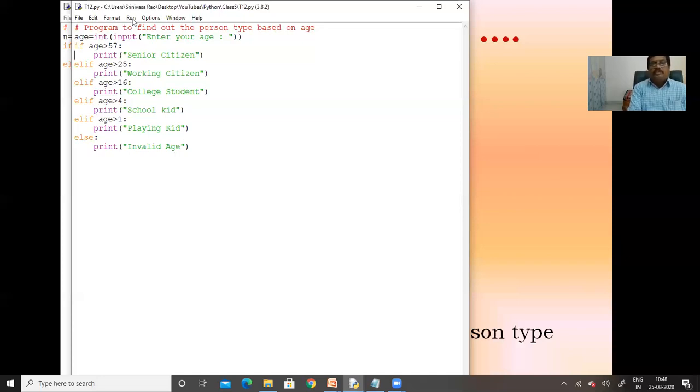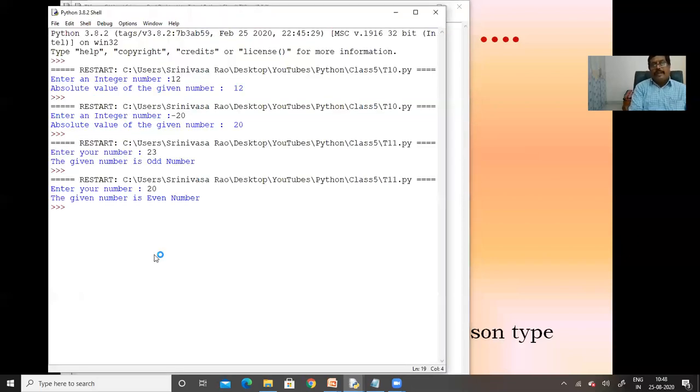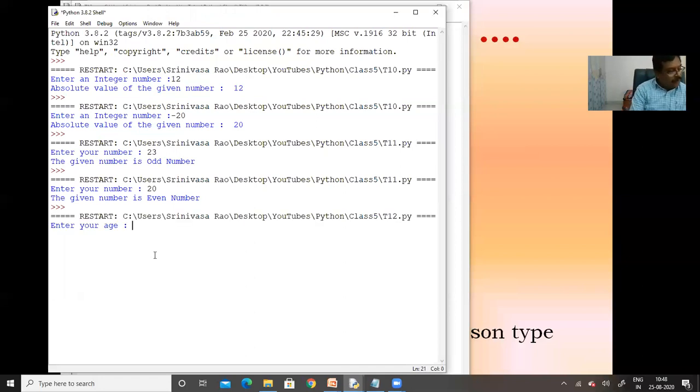Okay, here first of all we are going to execute this particular program. Enter your age, it is going to ask. Here I am going to specify 65. 65 is greater than 57. Because of this, immediately it is going to print that he is a senior citizen.